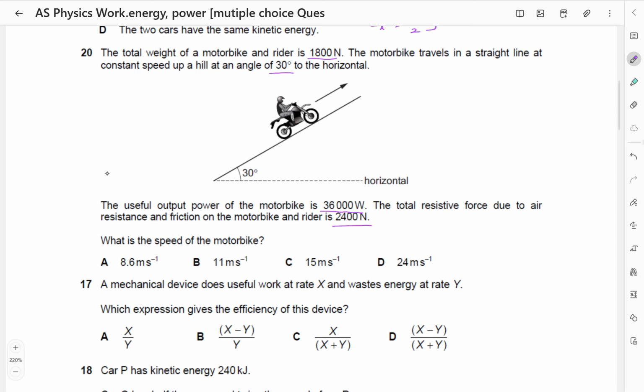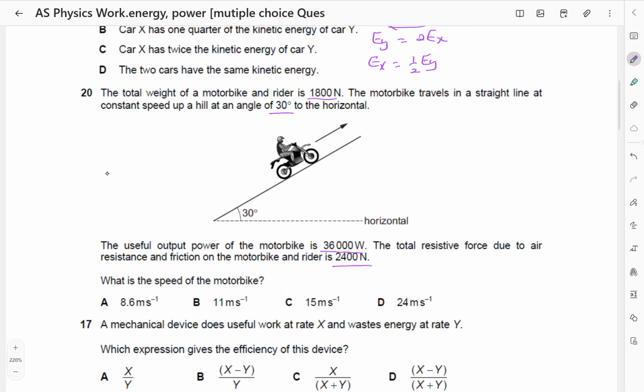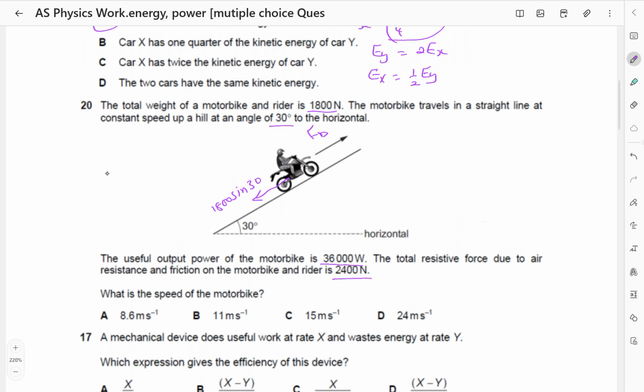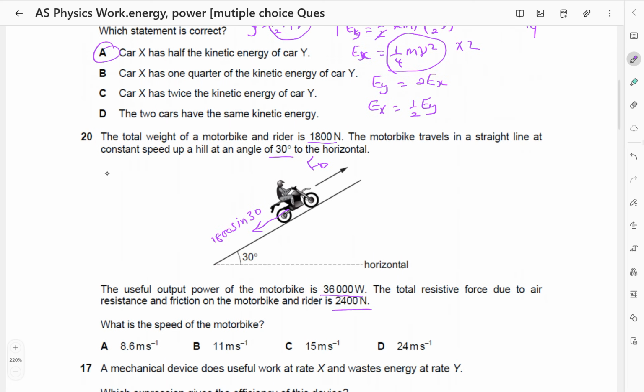Okay. Let's first put an arrow here for the driving force upwards. I want you to note that there is a component of weight which is down the slope, and that component is always mg sine. The mg is 1,800, so we shall say this component is 1,800 sine of 30, which is 900.